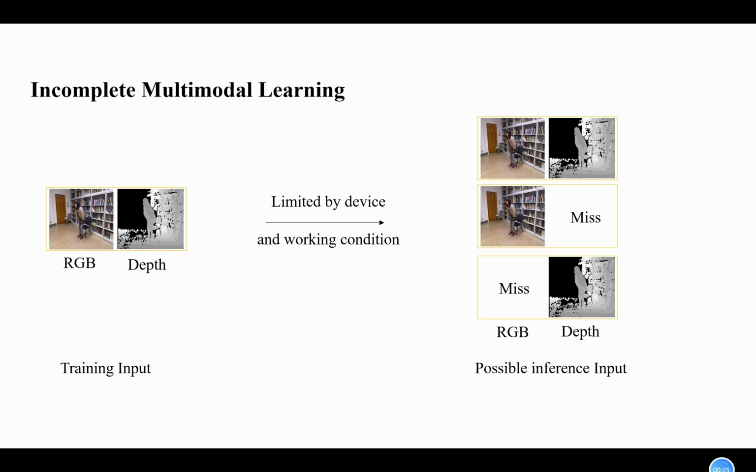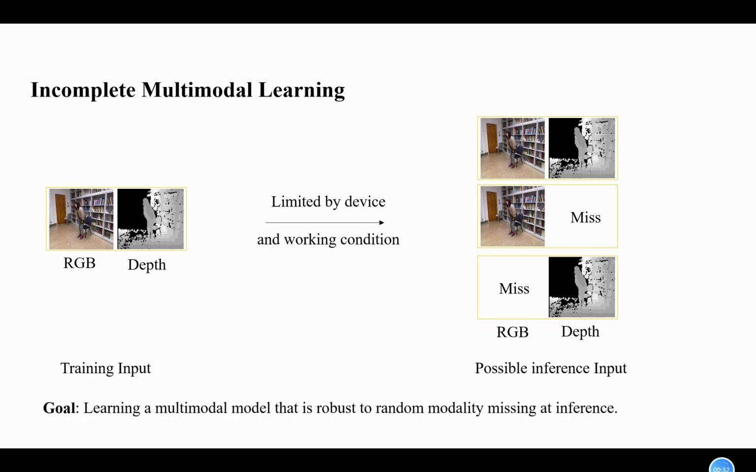For a multimodal task, while a variety of sensory modalities can be collected for training, not all of them are always available in practical scenarios due to the limitation of device and work conditions. This raises the challenge to infer with incomplete modality. Therefore, we need to learn a multimodal model that is robust to random modality missing at inference.